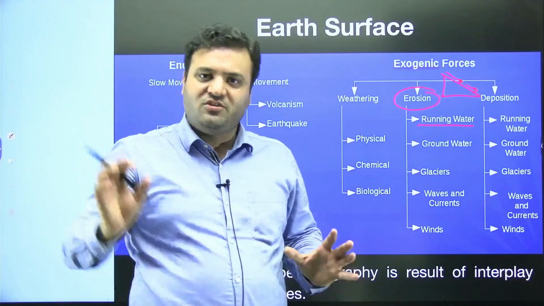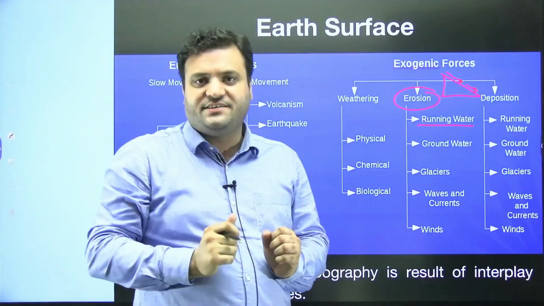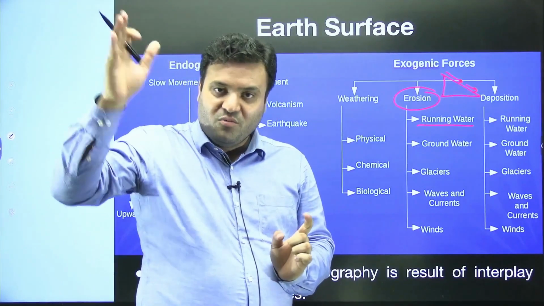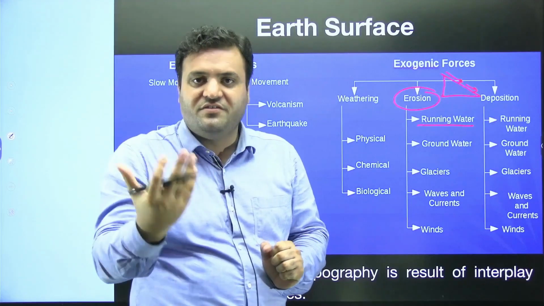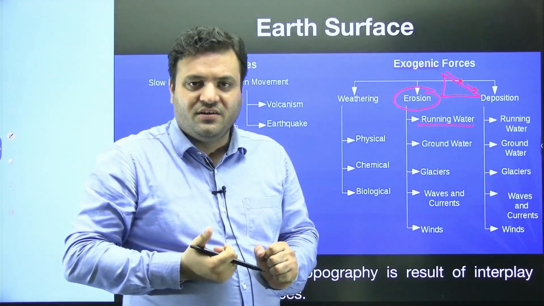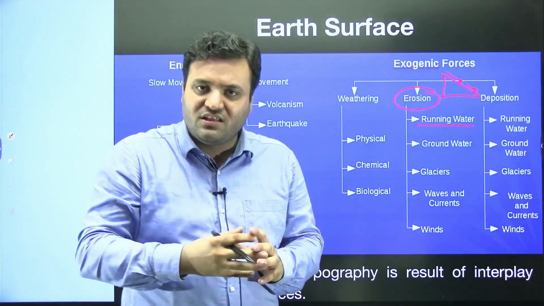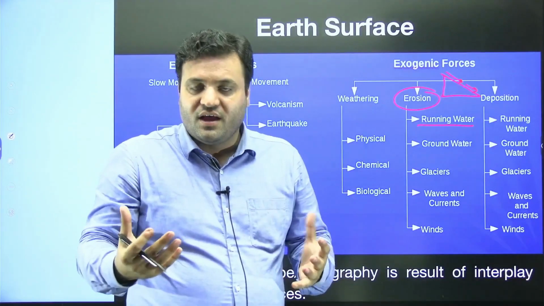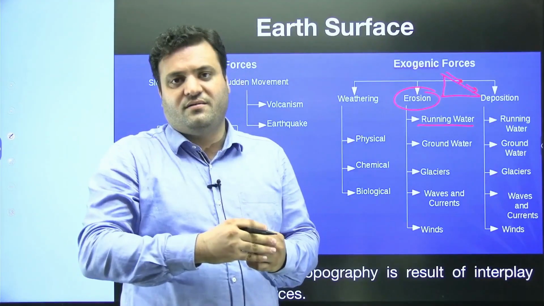Running water is also following the gradient from high elevated areas towards the low elevated areas. While moving, water will cause what? Water will cause erosion, removal of the surface material. And that's how it will lead to modification in the crust, modification in the surface, modification in the topography, modification in the slope as well.